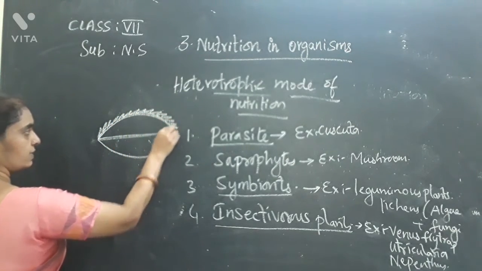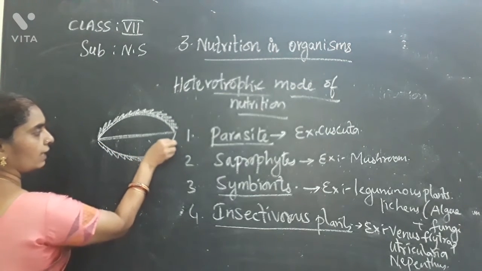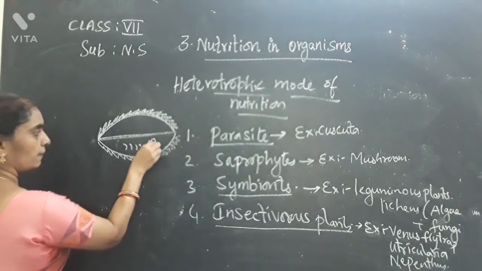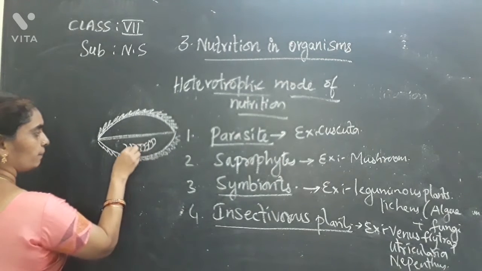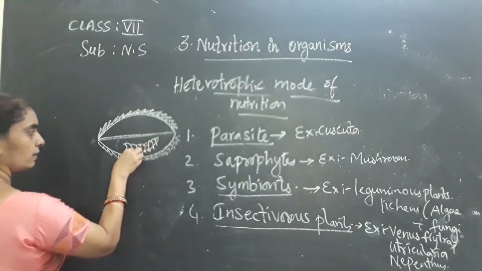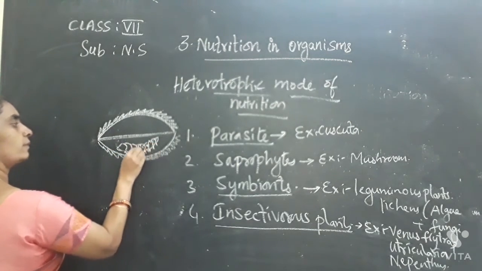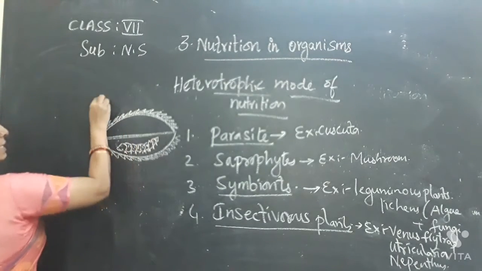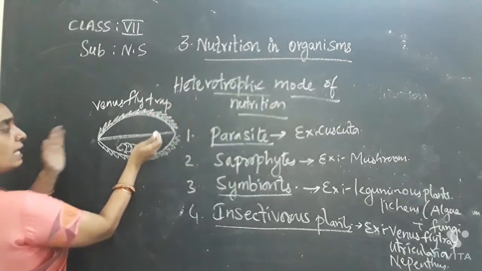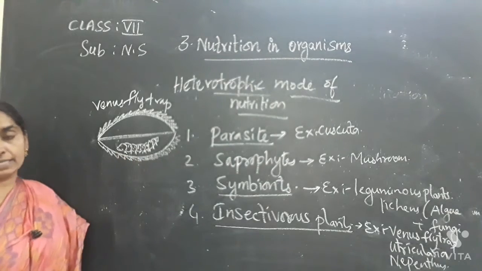This is a Venus flytrap. It's like a shell. It closes its shell when an insect comes near it. This is the Venus flytrap. Its leaves are modified in such a manner that it can trap the insect.